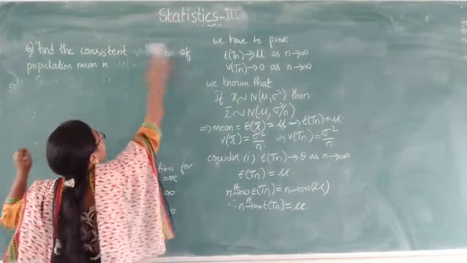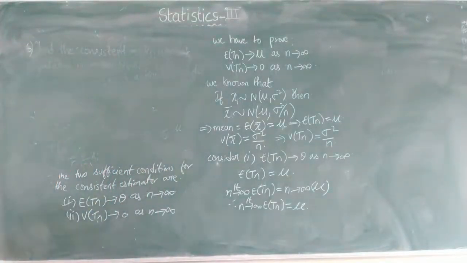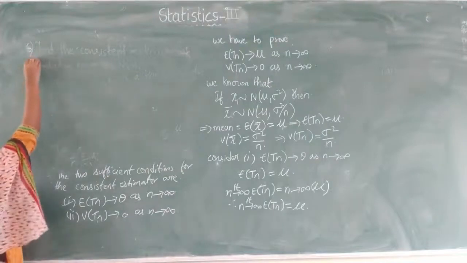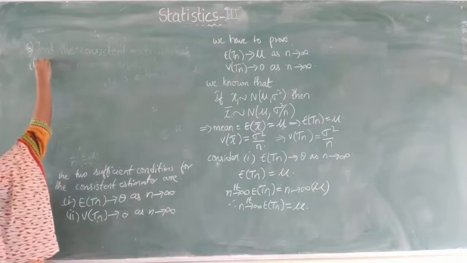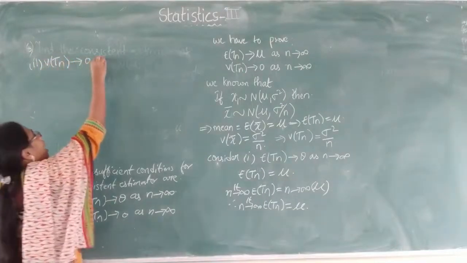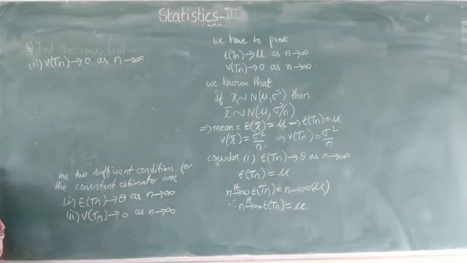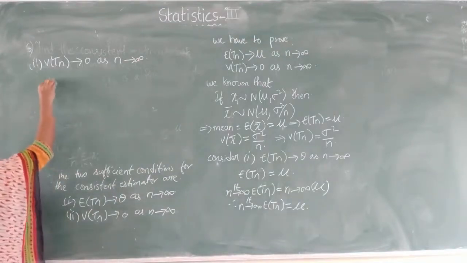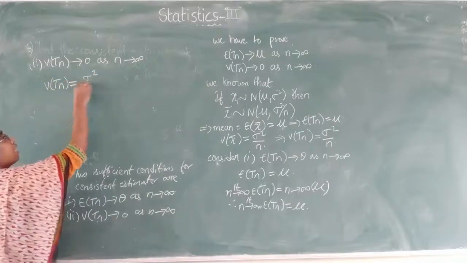So what is the second condition? By using the variance: variance of Tn tends to 0 as n tends to infinity. So consider the variance of Tn. What is the variance of Tn? Variance of Tn equals sigma square by n.